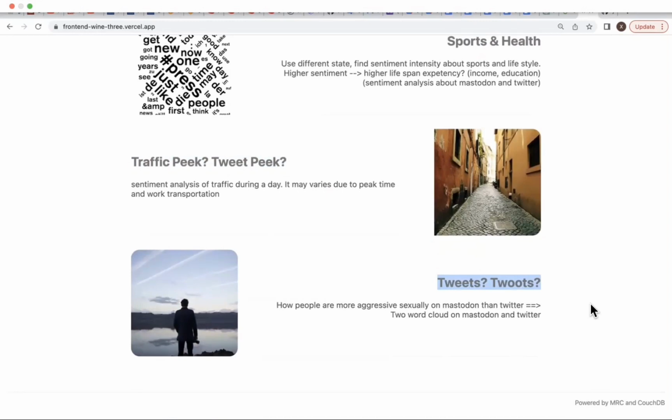During our research of the two social media platforms, we found that Mastodon users tend to use more aggressive or sexually aggressive words in their posts, which raised our interest in this area, to discover the reason behind this.